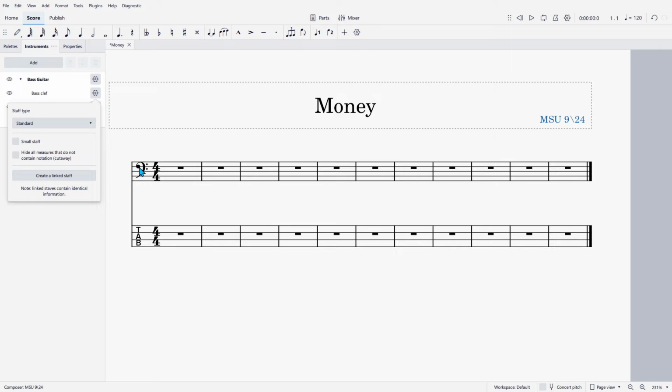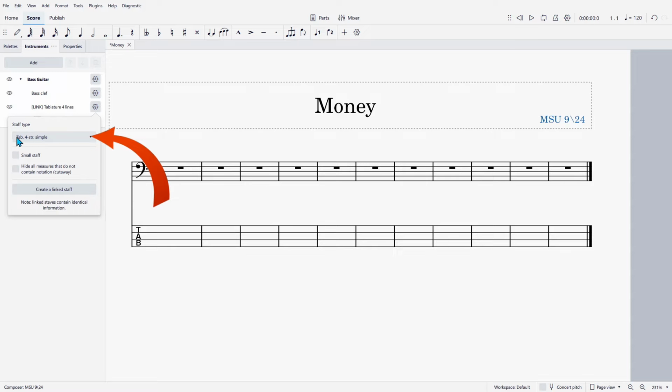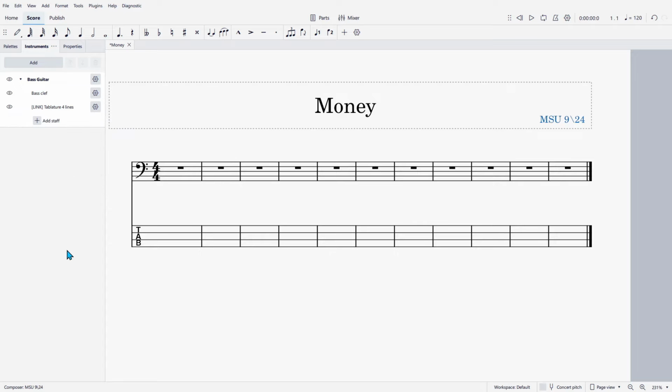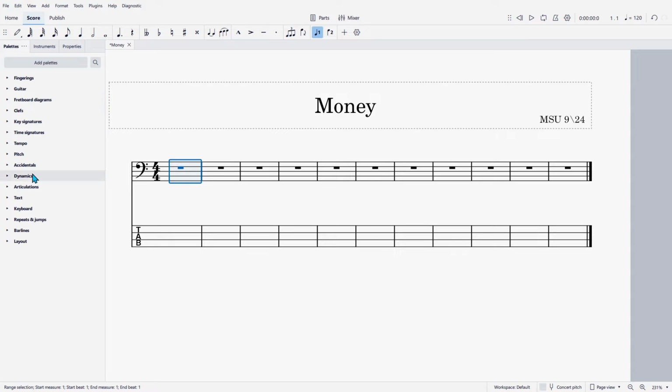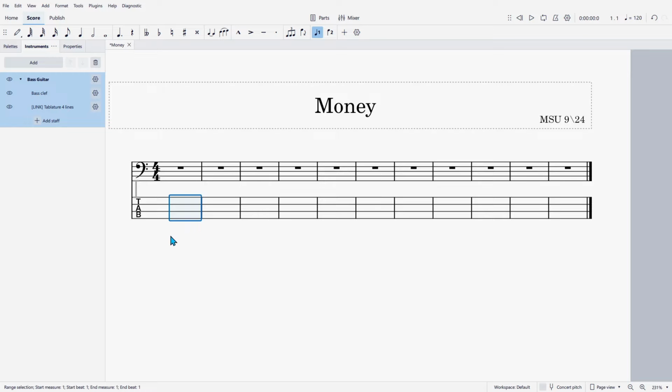Now we'll have our bass clef. Let's go up to this toolbar under tablature, and let's change this to simple. And now we'll have our tabs. To bring these two closer together, that's pretty easy. Click there, go up to palettes, go down to layout, click on this right here. Click on that, click here, drag it up, and now we're good to go and ready to start tabbing.